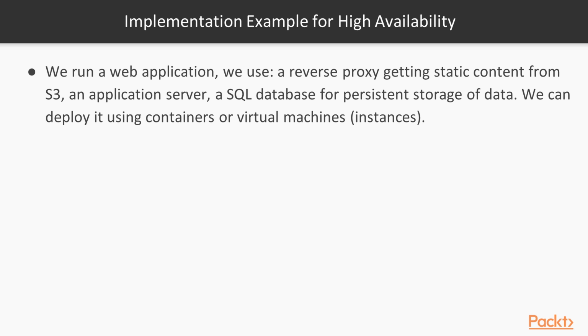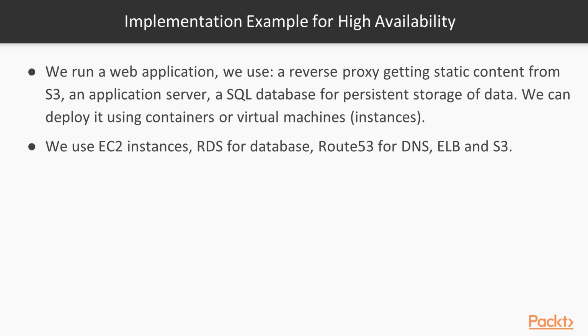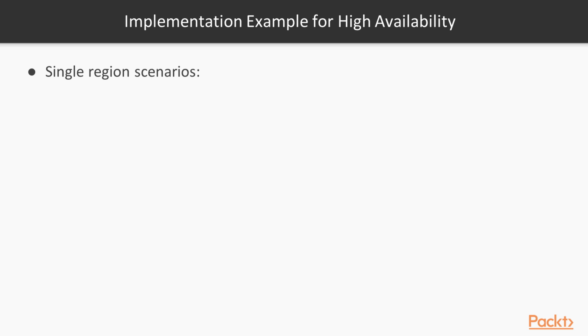So let's see an implementation example for high availability, to understand a little better which services are involved and why it makes sense or not to choose design A or B. For example, we run a web application, we use a reverse proxy to get static content from S3, an application server, and an SQL database for persistent storage of data, and we can deploy it using containers or virtual machines. It doesn't matter for this example. So we use EC2 instances, RDS for the database, Route 53 for DNS, ELB as a load balancer, of course, and S3 for the static content. First scenario.